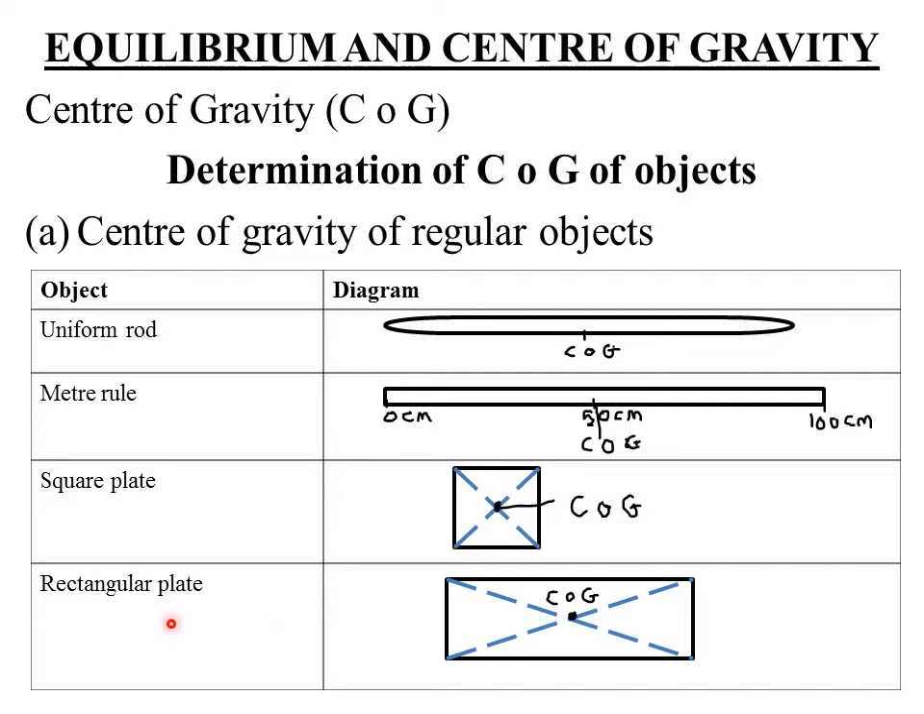Then next we look at a rectangular plate. How do we determine the position of center of gravity for a rectangular plate? The procedure is similar to that of a square plate. You construct the two diagonals, then the point of intersection of the two diagonals will be the position of center of gravity of the rectangular plate. So you simply construct the first diagonal, then you also construct the second diagonal of the rectangular plate, then the point of intersection of the two diagonals will represent the position of center of gravity.